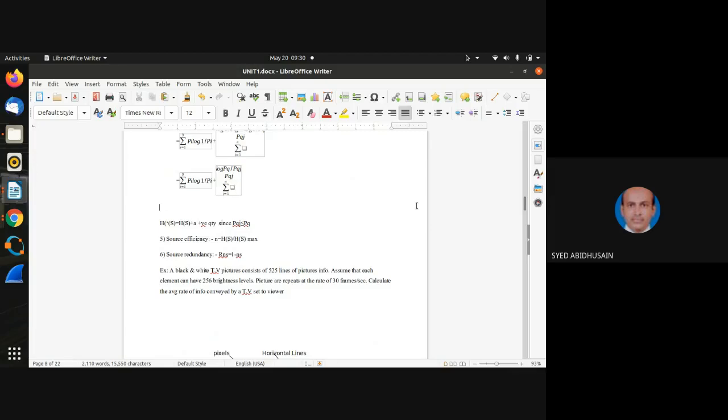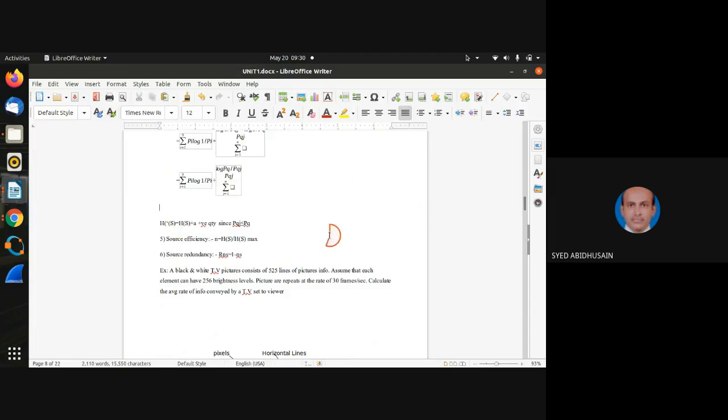Suppose instead of two symbols, I have three symbols, then S1, S2, S3 should have the same probability value. Then only I can say H of S will have the maximum value. That is, S1 should have 1 by 3, S2 should have 1 by 3, and S3 should have 1 by 3. If I get such values, then I can say H of S will attain its maximum value. So the same thing is here.